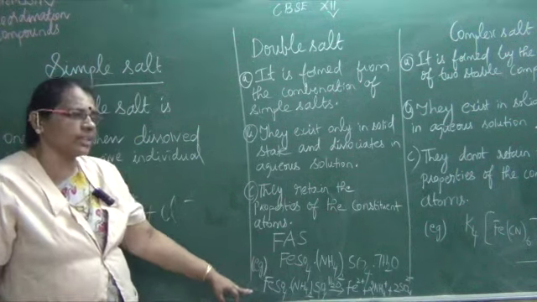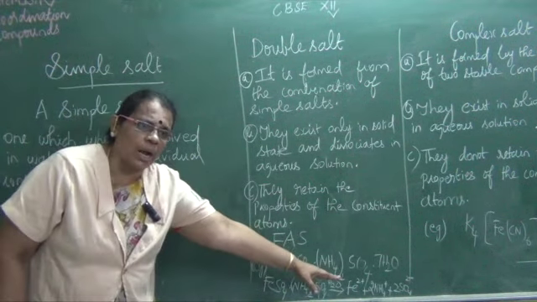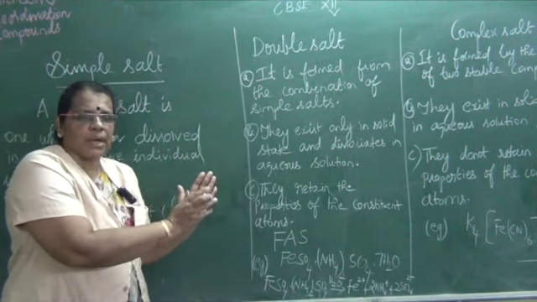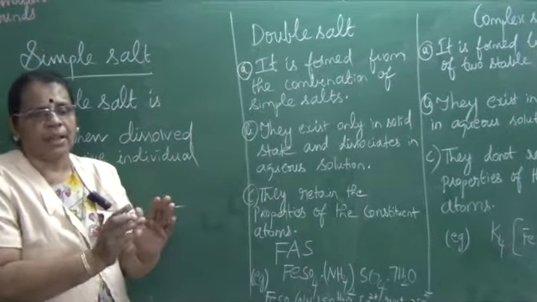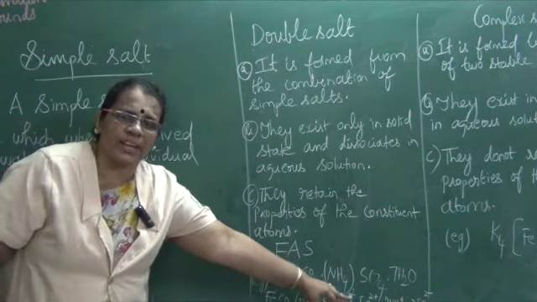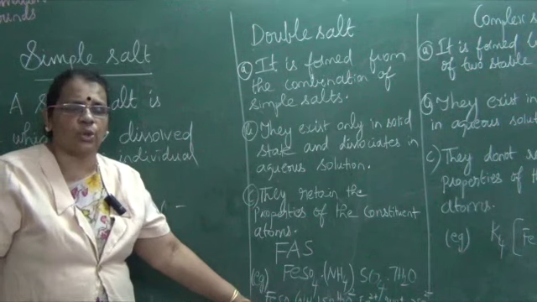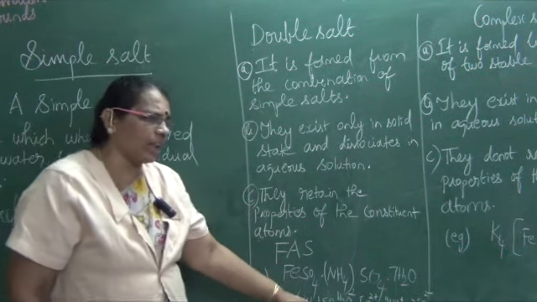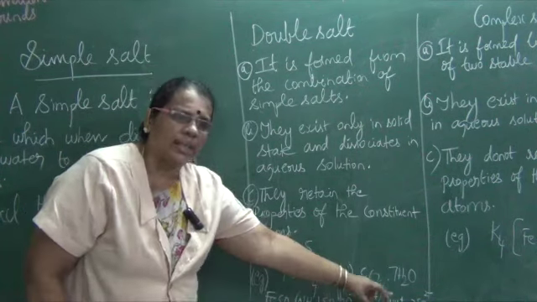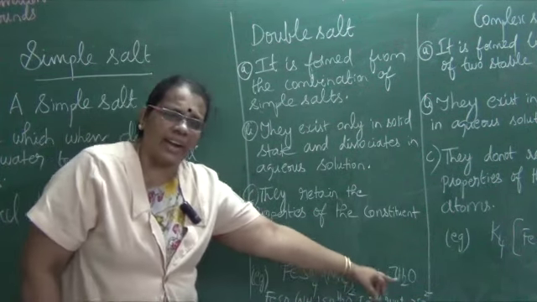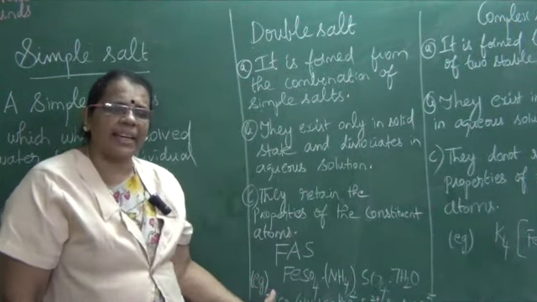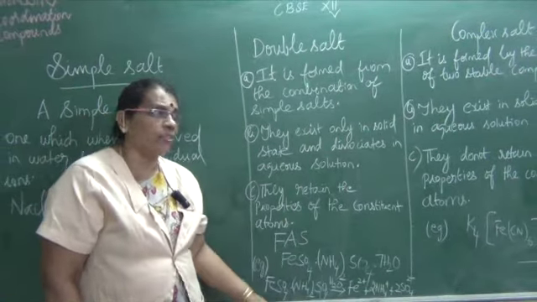When it is dissolved in water, it behaves like a mixture of two simple salts, so ionization takes place and ions are completely produced. Ferrous sulfate is dissociated as Fe2+ and SO4 2-. Ammonium sulfate is dissociated as NH4+ and SO4 2-. There are totally 2 sulfate radicals, so 2 SO4 2- is released, whereas the cations are NH4+ and Fe2+.